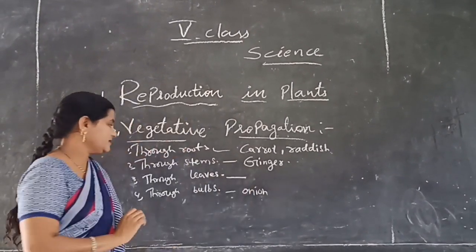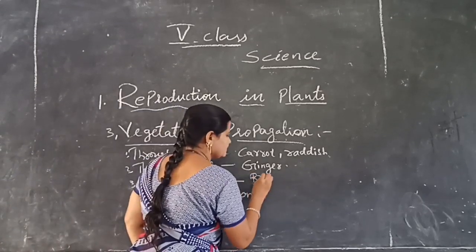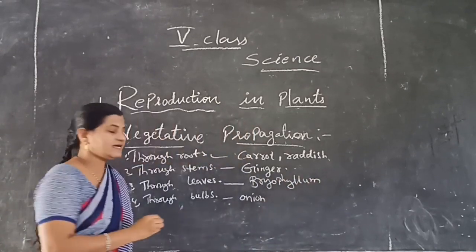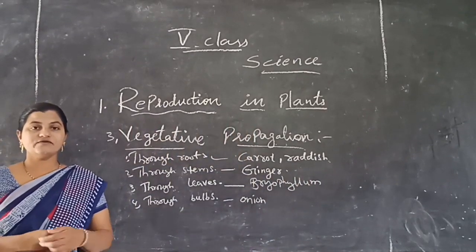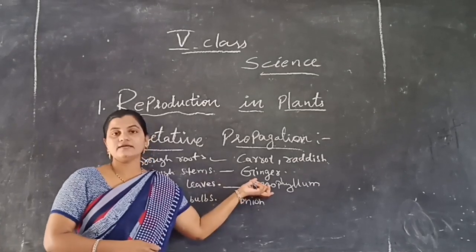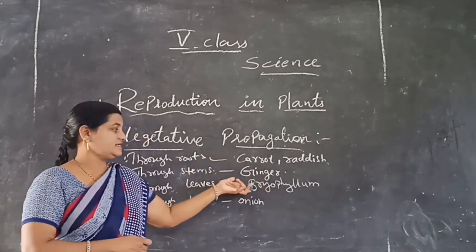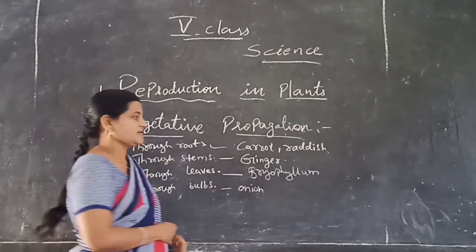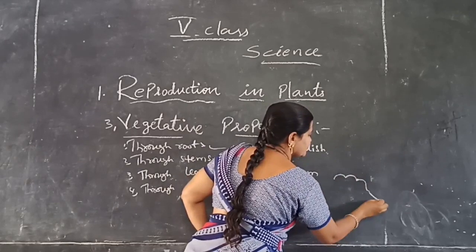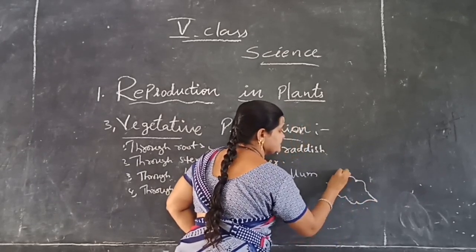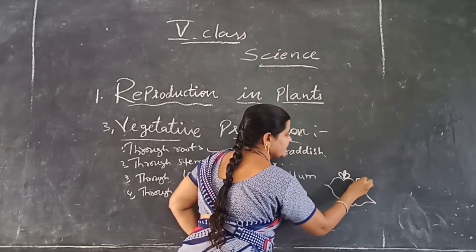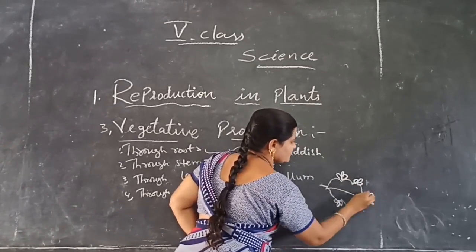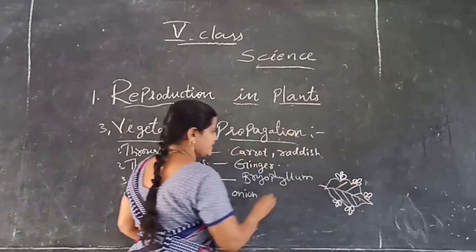Vegetative propagation through leaves. Example, bryophyllum. Bryophyllum is one type of leaf. Okay, when we plant the leaf, or otherwise here there is no need to plant also. If the leaf gets favorable conditions, new plants may form on the edges of the leaf. Like this, new plants will form on the edges of the leaf. This type of propagation we can see in bryophyllum.